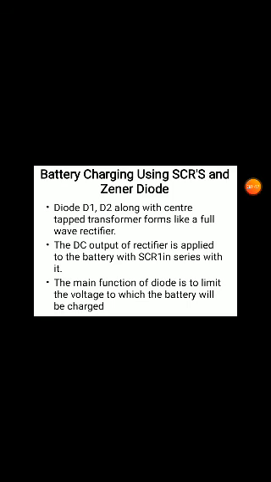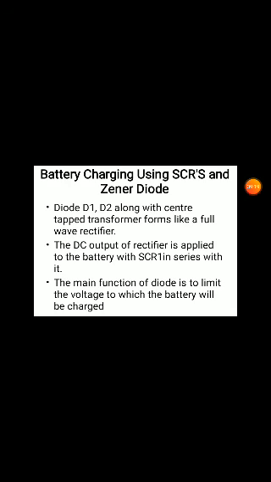The main function of the rectifier output voltage is that it is applied to the battery with SCR1 in series with it. The main function of the diode is to limit the voltage to which the battery will be charged. This diode is used to set up to what level we want to charge, to limit the voltage. The main function of the diode is to limit the voltage to which the battery will be charged.